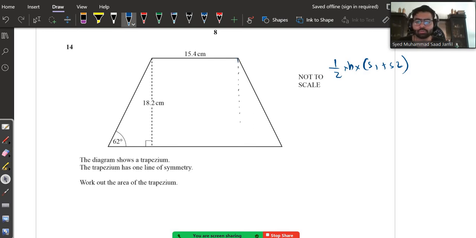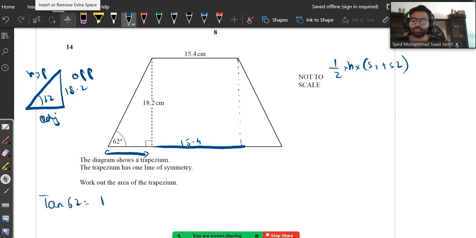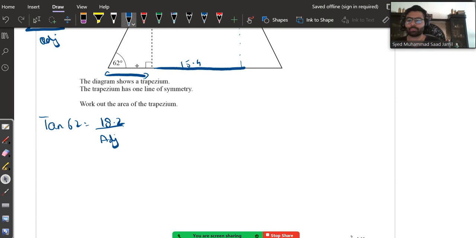This side is also going to be 15 point from all the way from here to here. We need to find out this part. As you can see, this is a triangle. We will be using trigonometry. This is 62 degrees. This is 18.2. Opposite, hypotenuse, adjacent. Opposite and adjacent come in tan, which is TOA. So we will write tan 62 is equal to opposite, which is 18.2, divided by adjacent. So adjacent is equal to 18.2 divided by tan 62.